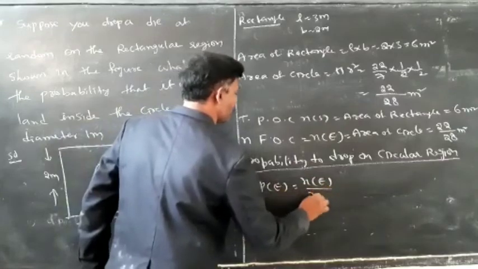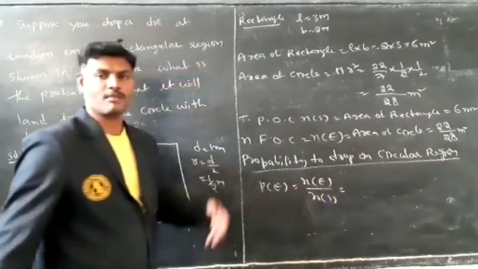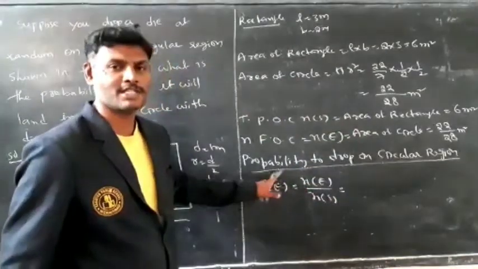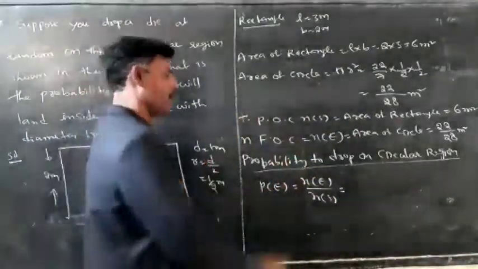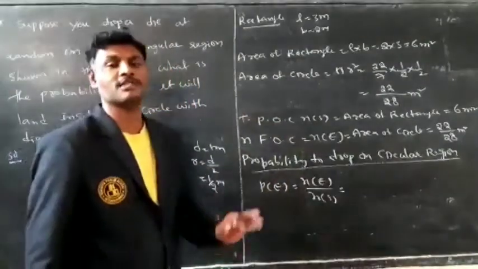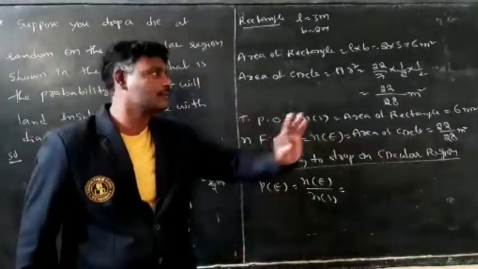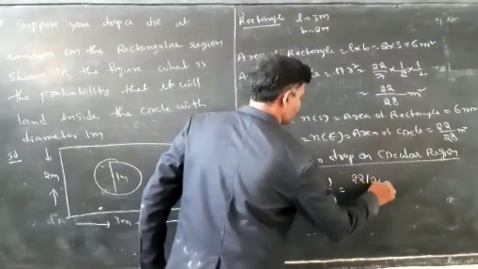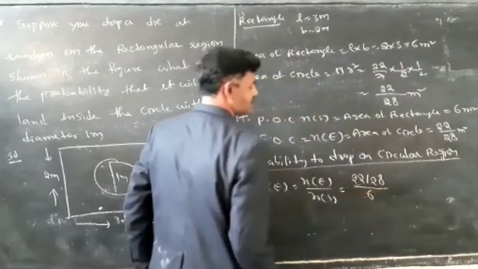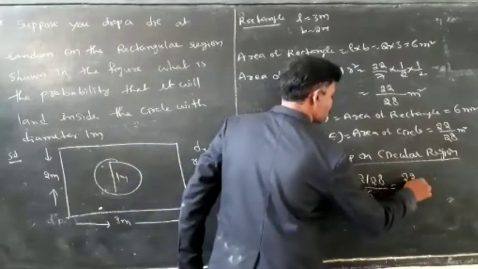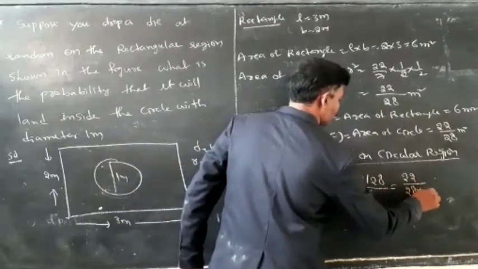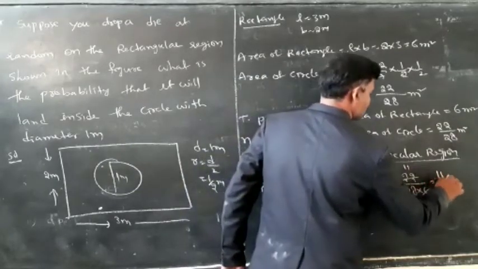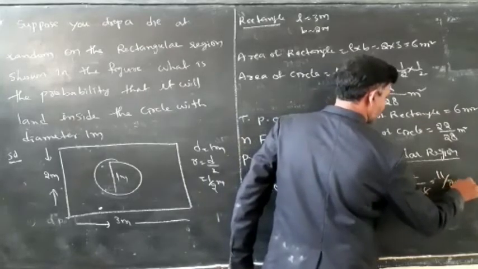N of E by N of S. N of E means number of favorable outcomes, which is nothing but area of the circle. What is that here? 22 by 28 divided by area of rectangle 6, is equal to 22 by 28 into 6. 2 11s are, 2 3s are, it is 11 by 84.